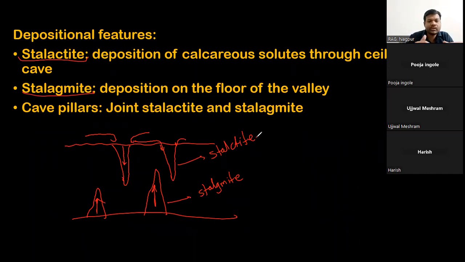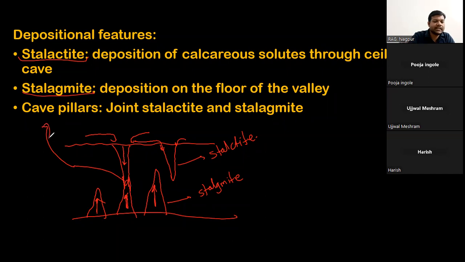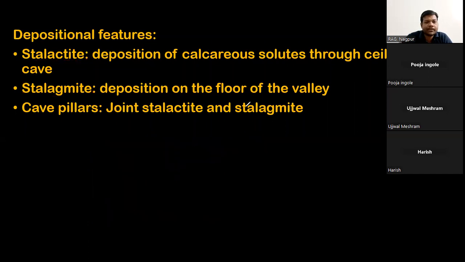If stalactite and stalagmite meet somewhere during their respective growth, and such structures are formed, it will be called cave pillars. Simple.